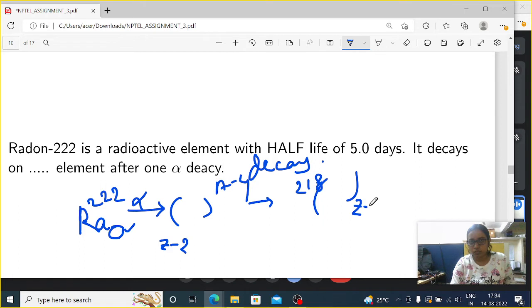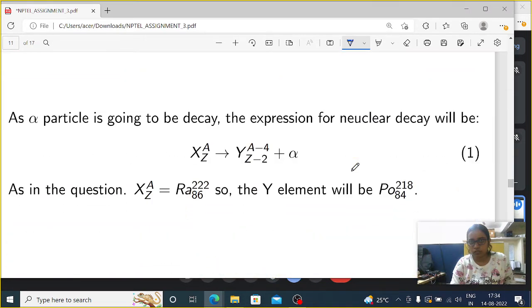Z minus 2. For radon, Z value is 86. So that means Y will be 84 and 218.